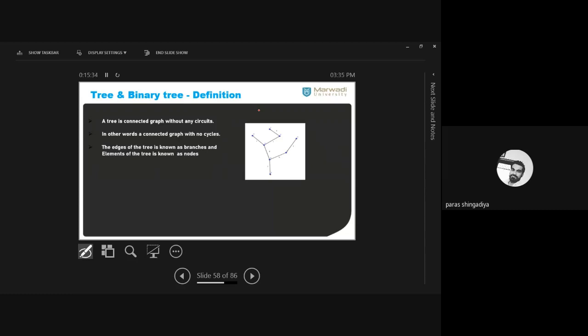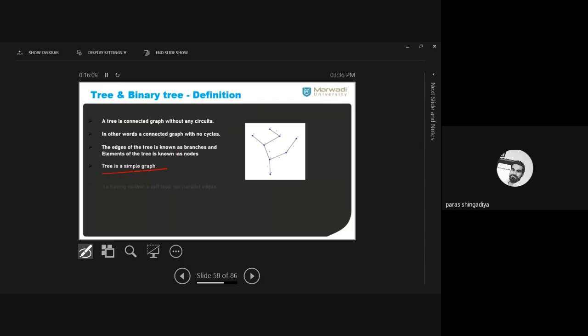Clear? In other words, you can say a connected graph with no cycle, and the edges of the tree are called the branches. Clear? Edge between two nearest locations, that is the meaning of edge. So edges are known as the branches, and the vertices, meaning elements, are called the nodes. Clear? In the graph of a tree. In general life, we can say vertex and edges, but when we consider the graph of a tree, we use branch and nodes. Clear? That is the familiar word for this concept of tree.